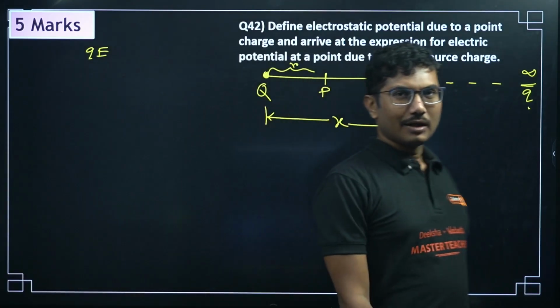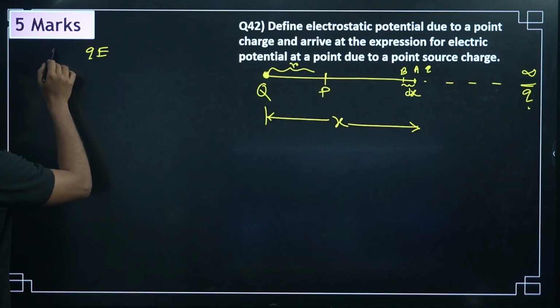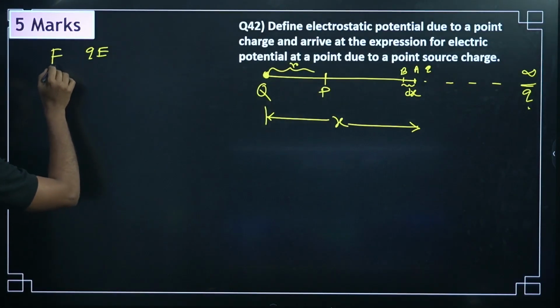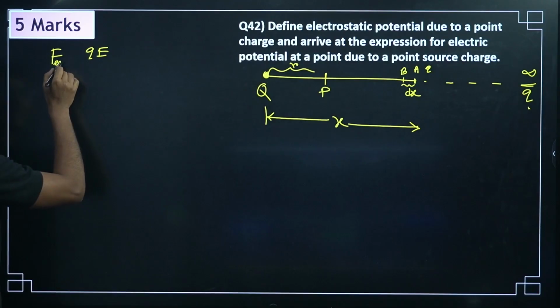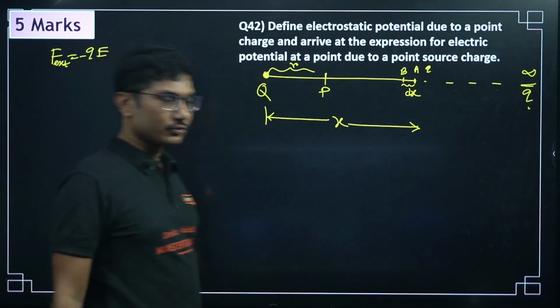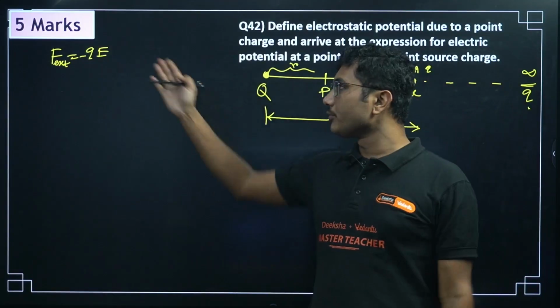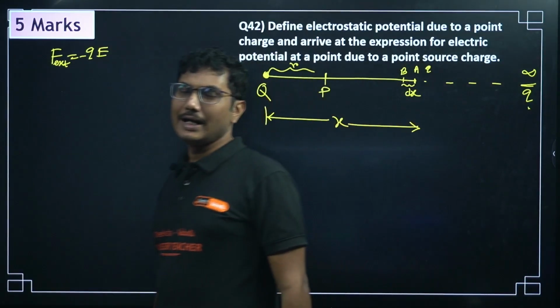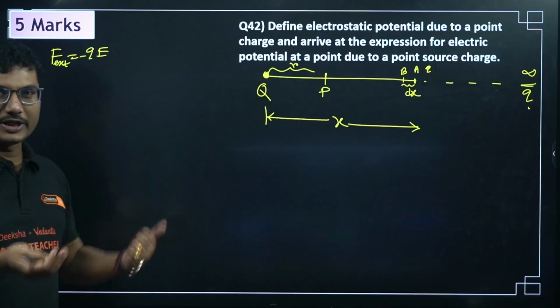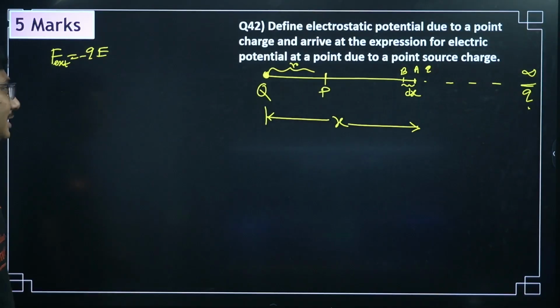This is the force that is acting on this charge. To overcome and move the charge, you have to apply an external force which is basically opposite to this internal force. Internal force is Q into E. So external force has to be opposite to that of the internal force. It will be in the opposite direction of the internal force. That's why the negative sign comes in and it will be minus Q into E.